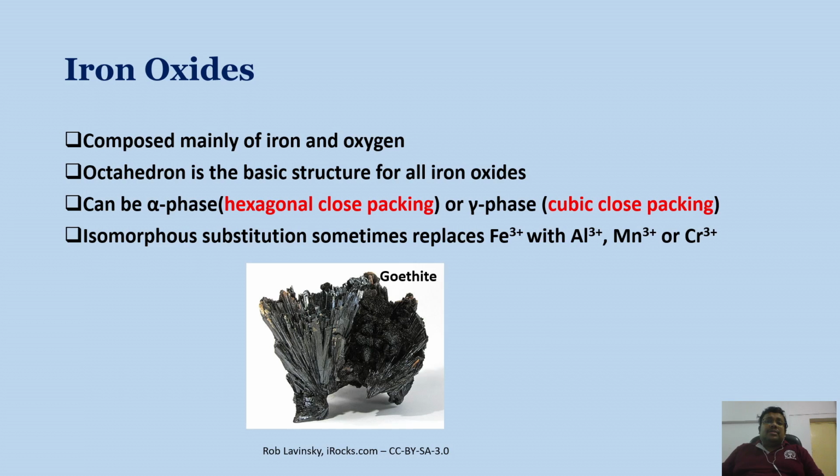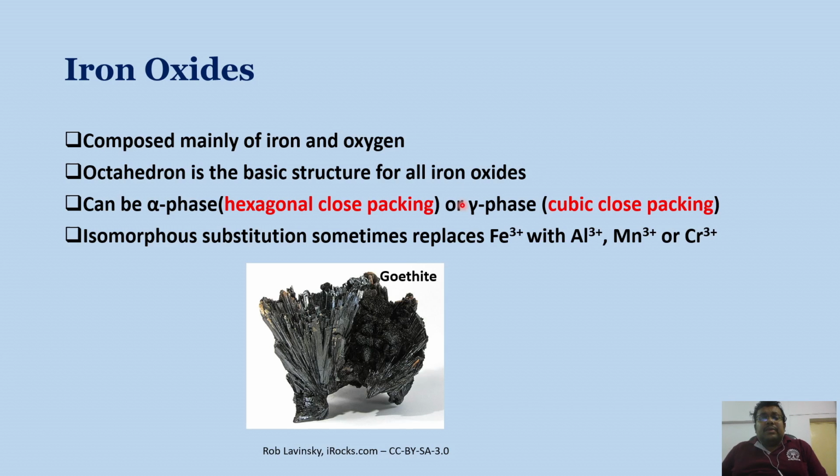So let us also discuss goethite. This is an iron oxide mineral. It is composed mainly of iron and oxygen, and the octahedron is the basic structure for all iron oxides. It can be in either the alpha phase, which is hexagonal close packing, or the gamma phase, which is cubic close packing.